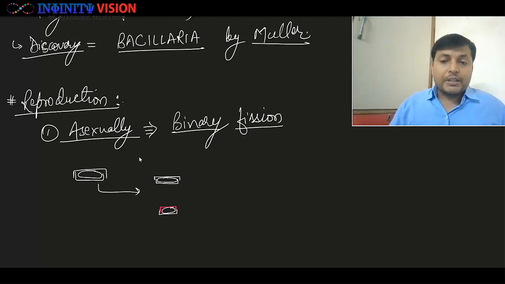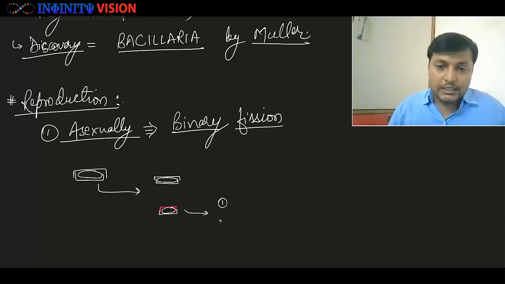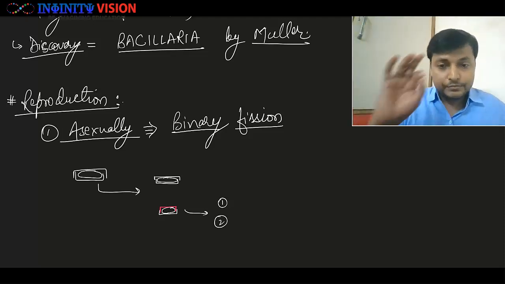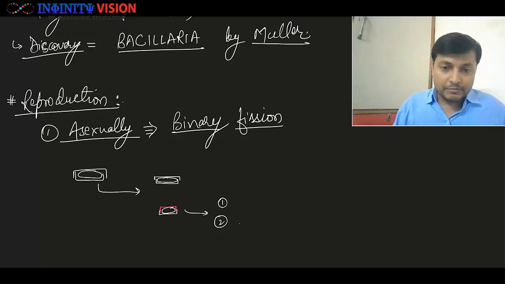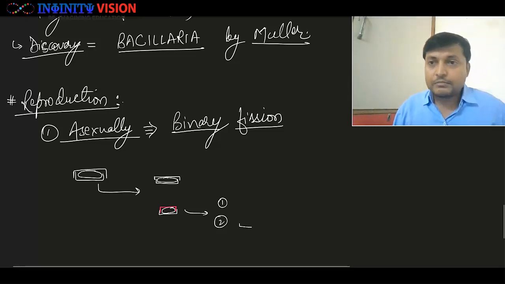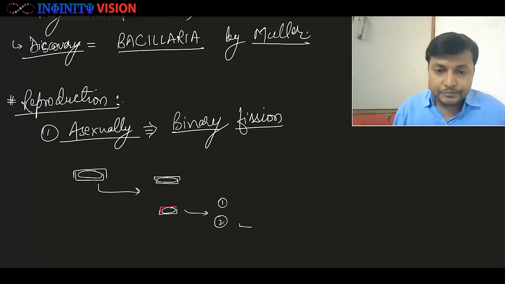Now think, the upper cell line is okay. Now when this lower cell is again going to divide into two cells, the second cell, I am assuming, is going to get the smaller theca. Again it will get even smaller because it was the smaller one. Okay, then what will happen?